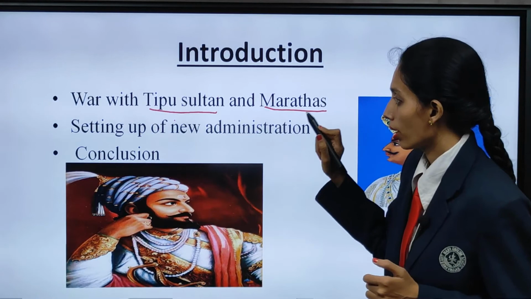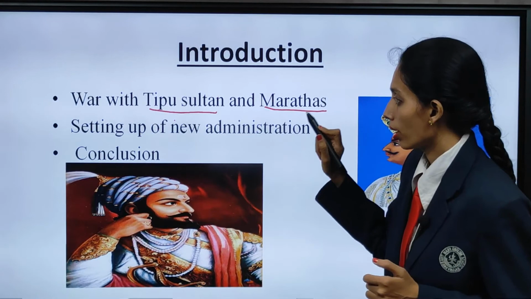So we will begin with the first part, the background. In this background, children, we are going to understand in detail who was ruling in India. Who was ruling before? The Mughals were ruling. Still the Mughals were representing India.